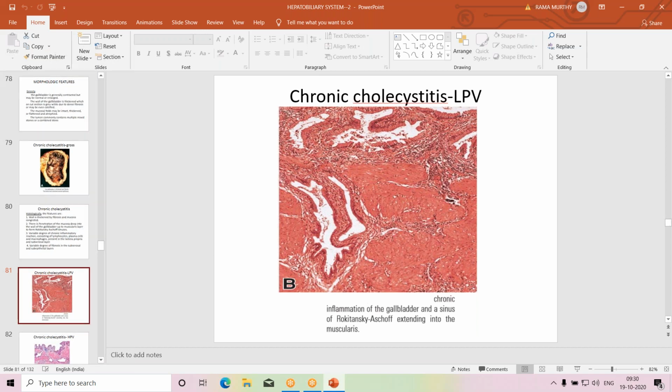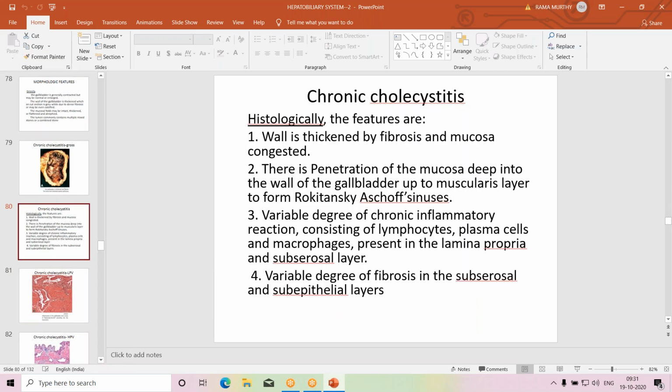That shows irregular glands with lumen formation. These glands are surrounded by muscle fibers. So this is just the extension of mucosa deep into the wall of the gallbladder. So these structures are called Rokitansky-Aschoff sinuses. So that is an important finding in chronic cholecystitis, and there is variable degree of inflammation